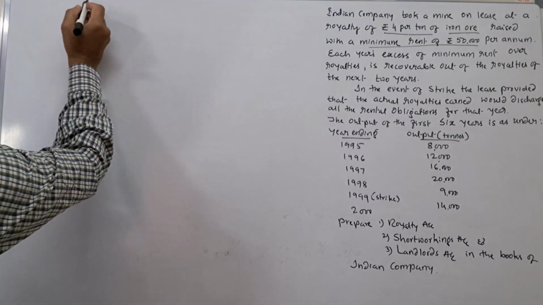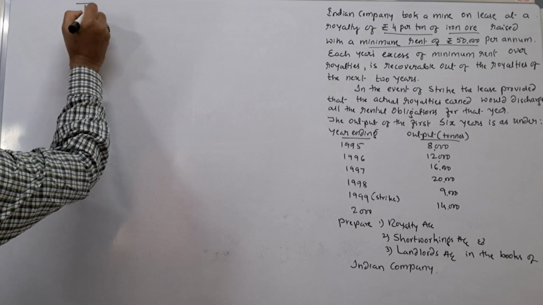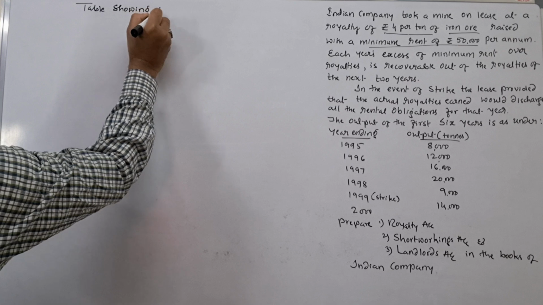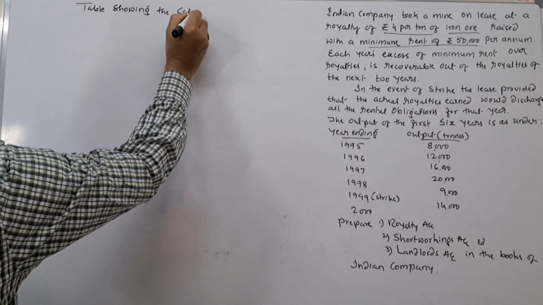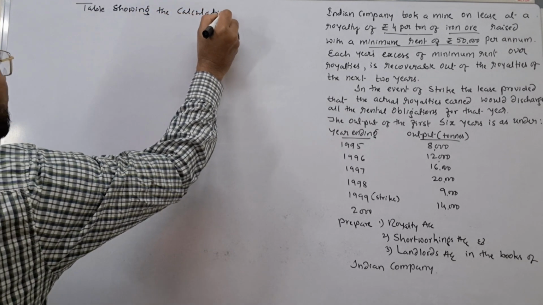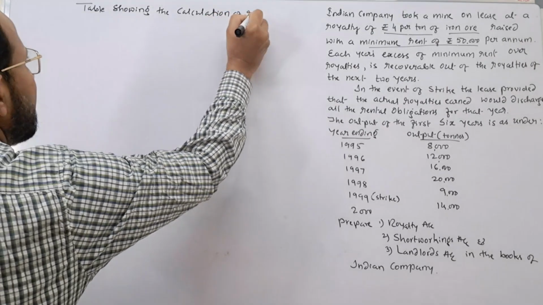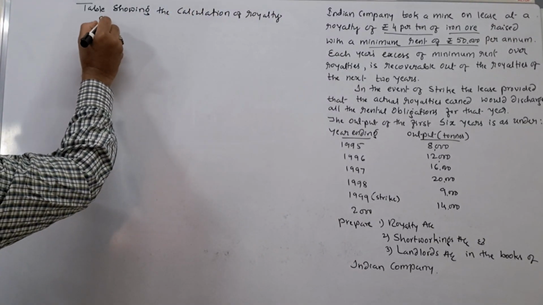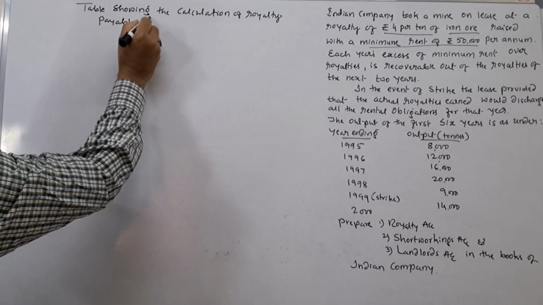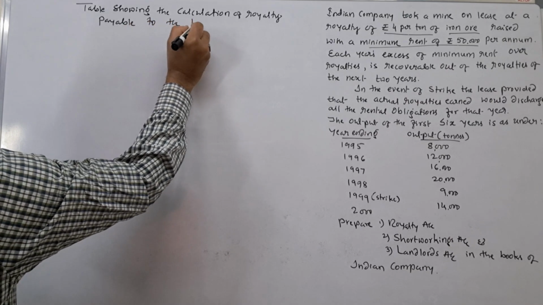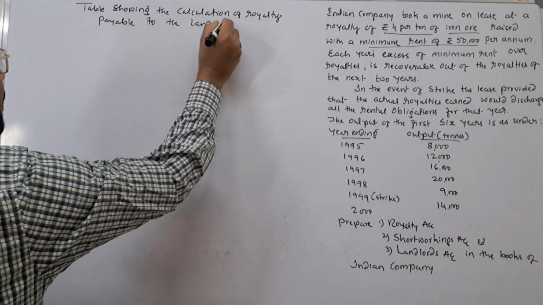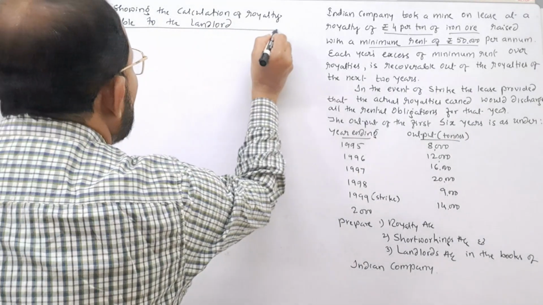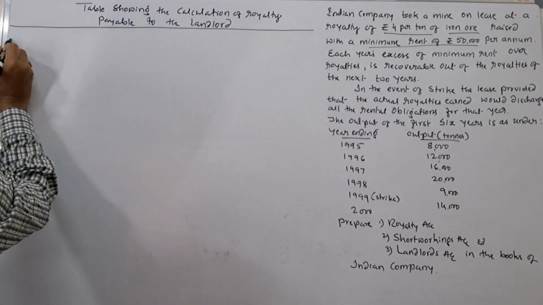That is why let us prepare the table showing the calculation of royalty payable to the landlord. You have already studied how to prepare this table.